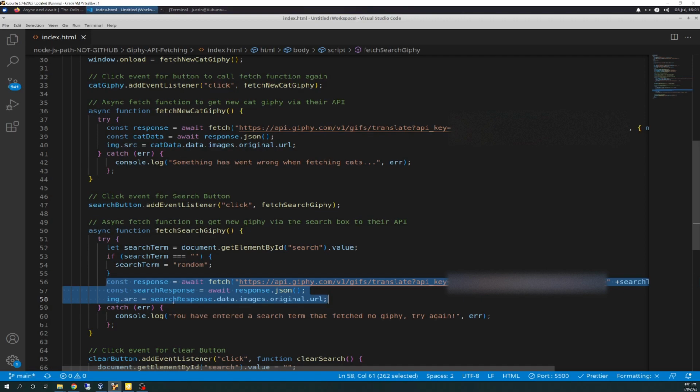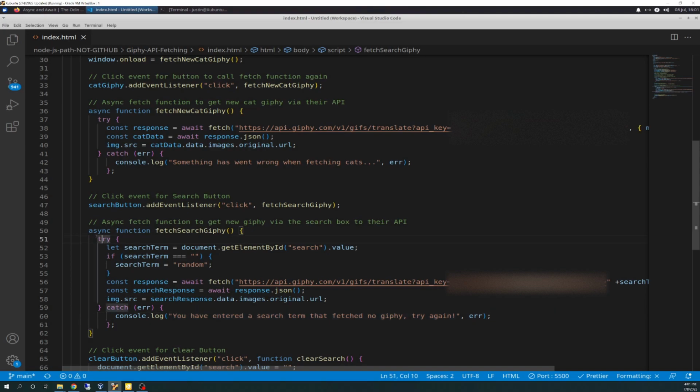We're going to do image.source equal to searchResponse.data.images.original.url, and we're also doing a catch here. Same thing. You have entered a search term that fetched no Giphy. Try again. Error. And then log out the error. And that's it. So that's the only changes.